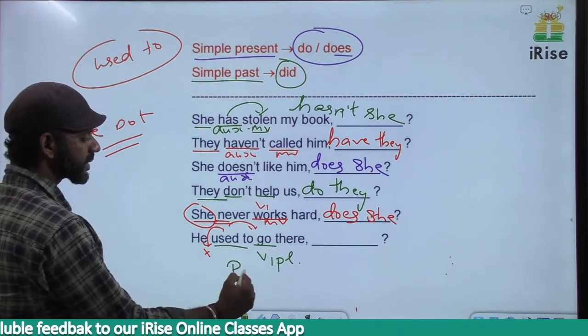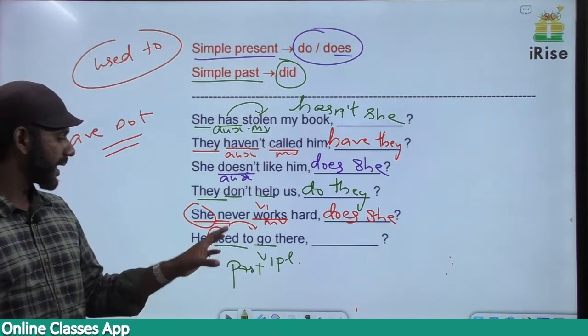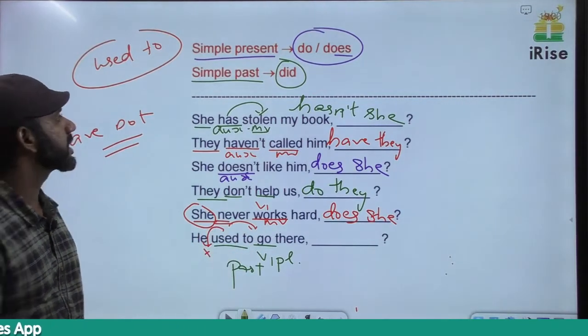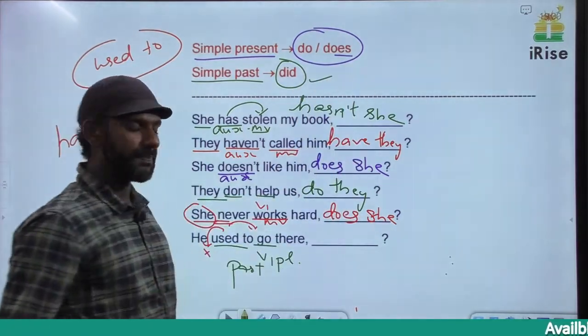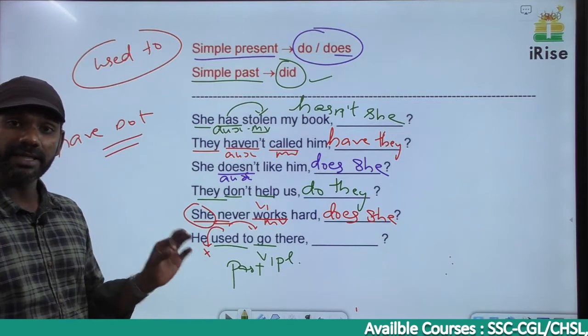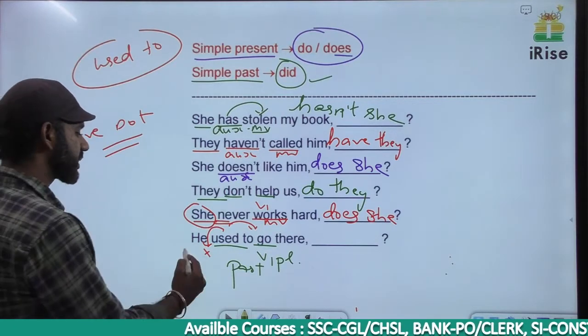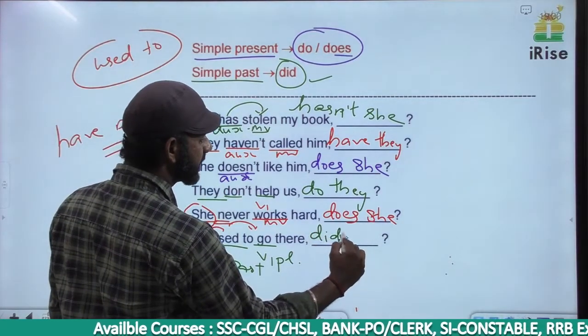Used to means it is past tense, simple past. There is no auxiliary verb here. This sentence is in the simple past tense. In the tag we have to use did. No negative term here, so tag must be negative. Did not, the short form of did not is didn't. The subject is he, so it must be didn't he.